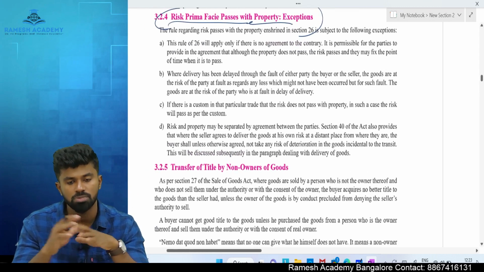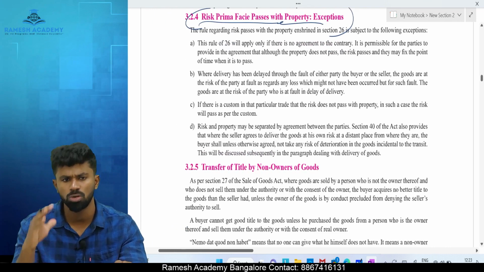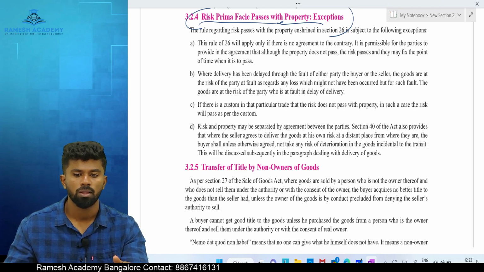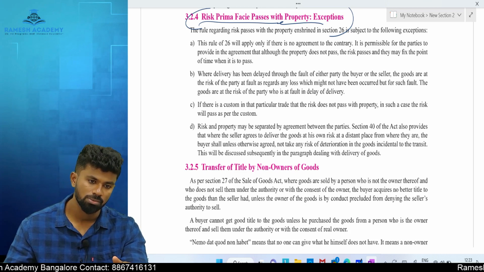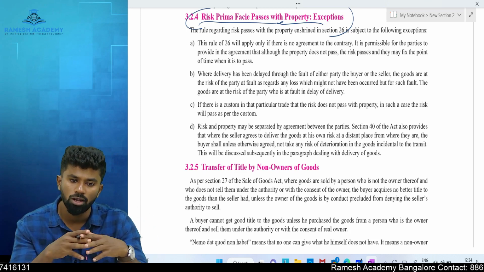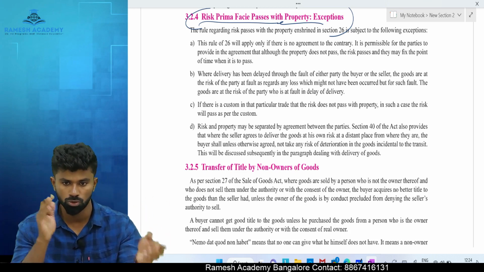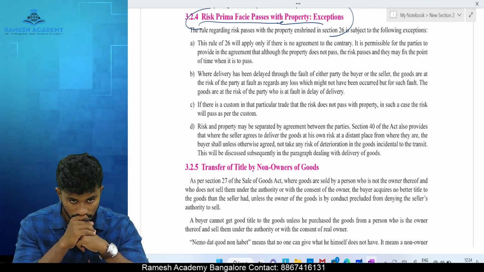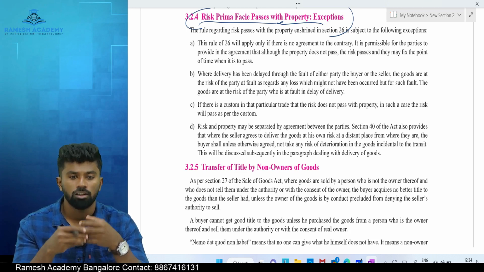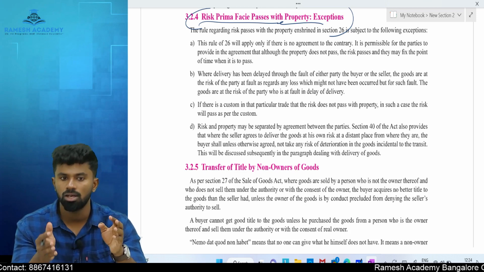Generally, section number 26 provides that in general, risk goes with ownership. Whoever is the owner should bear the risk of loss. Whoever is the owner should bear what? The risk of loss. But there are exceptional cases where the risk and the ownership may go at a different time. In general, risk goes with the ownership. Both go hand in hand at the same time. But there are a few exceptional cases where the risk may be transferred other than at the time of ownership.